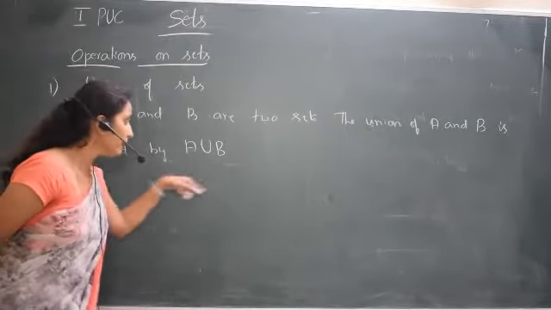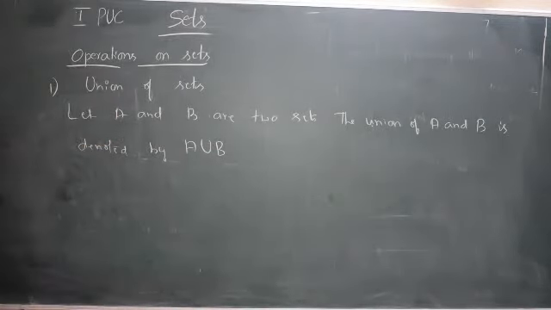It is not U, it is just a symbol for union. A union B is a set of all elements which belong to A or to B or to both.